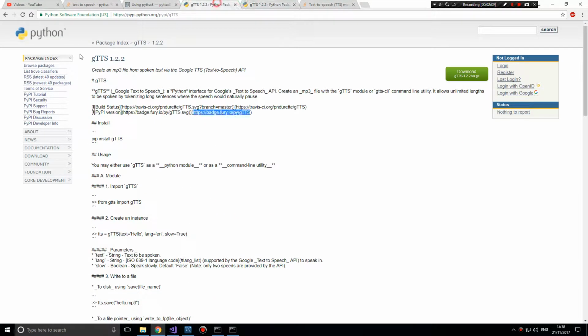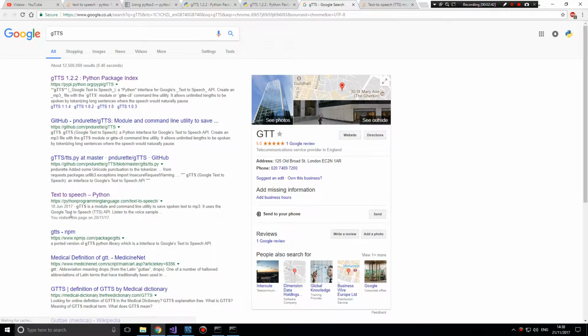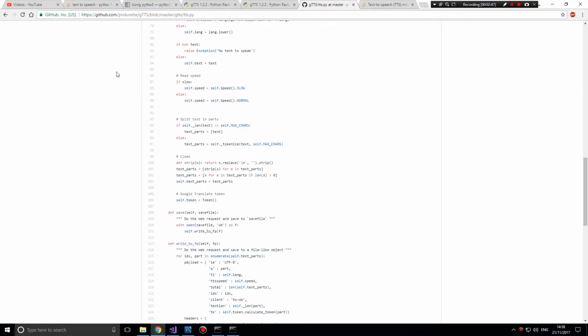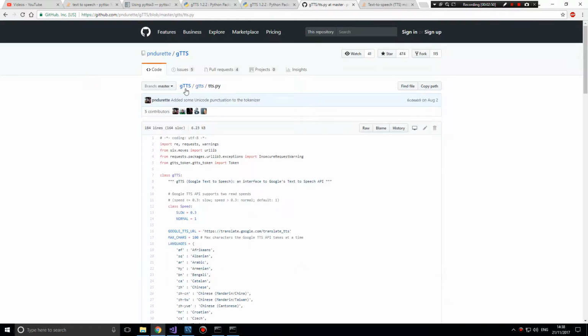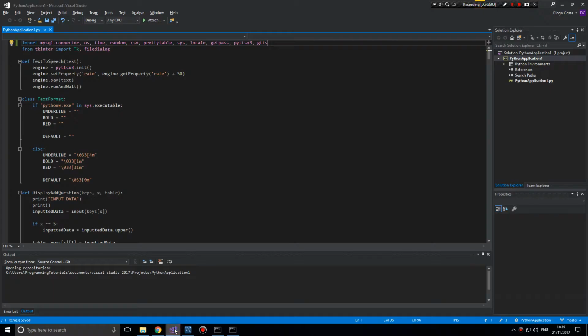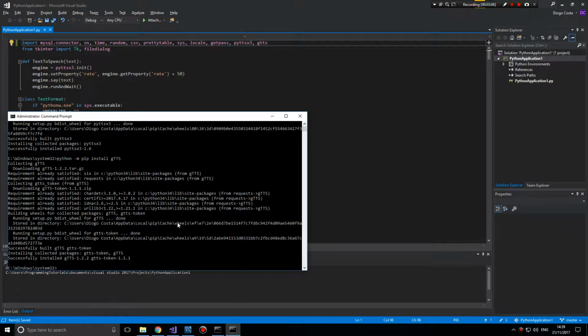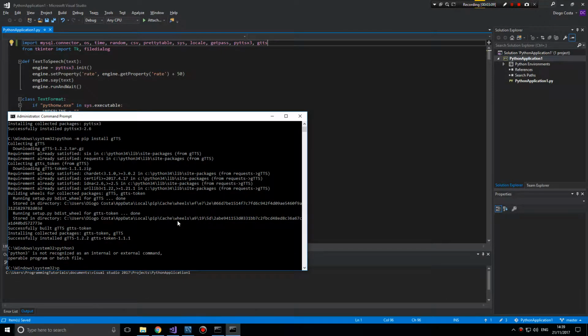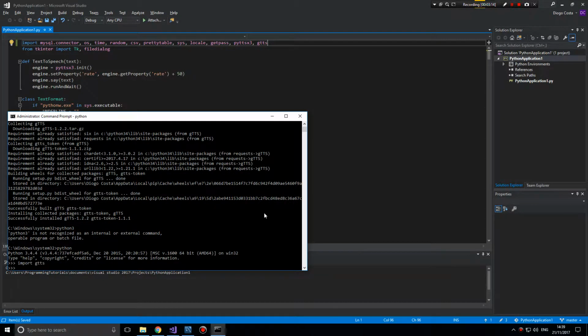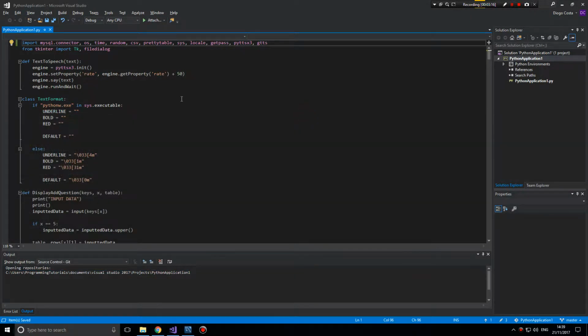I believe this is available on GitHub as well, if I'm not mistaken. Yeah, it's available on GitHub, so people can go fork it or contribute to the project. Anyway, we tested to see if the import works. So Python 3, import gTTS. No errors. Good, that's a good sign.